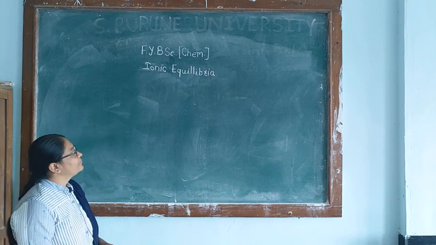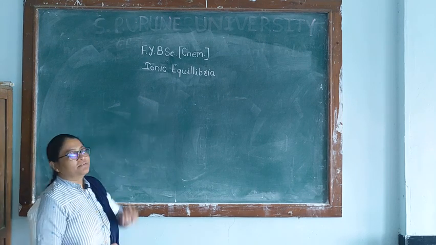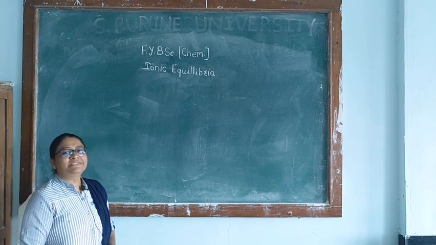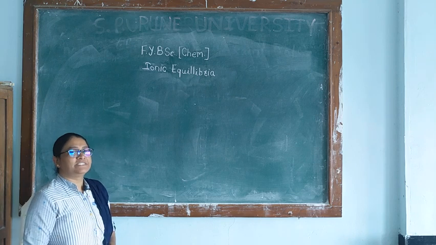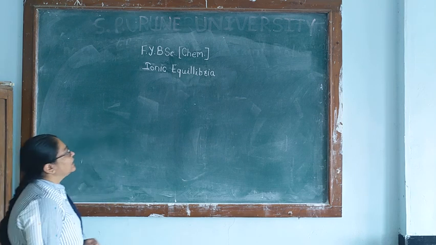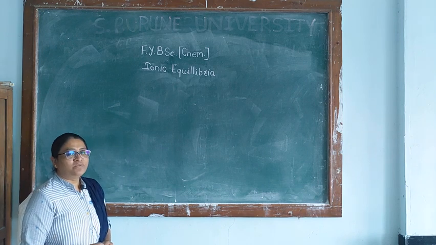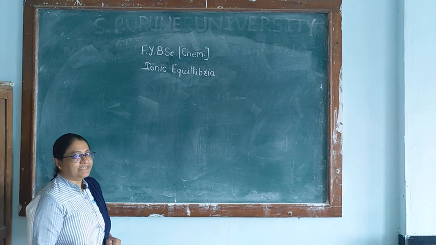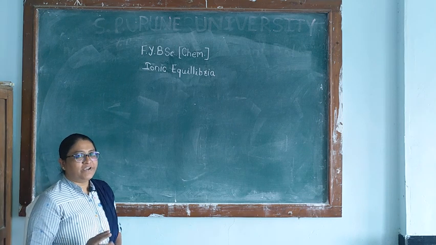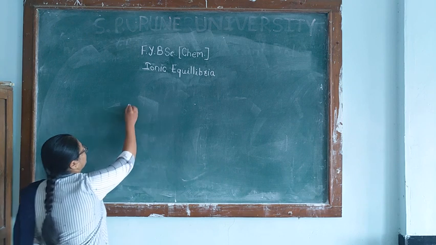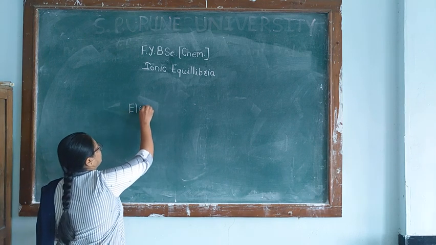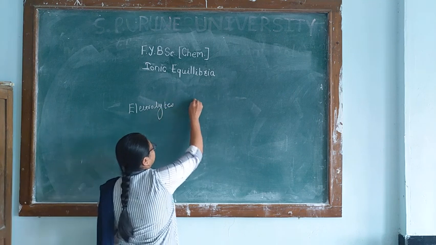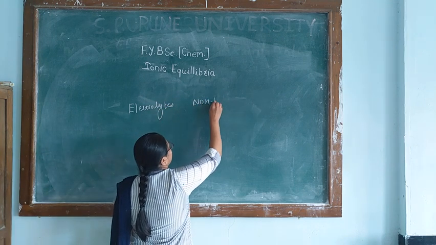Good morning, everybody. Today we are starting with one of the topics of the syllabus, Ionic Equilibria. In this topic, we will be studying the different ionic substances which are in equilibrium. Basically, on the basis of their capacity to conduct electricity, they are classified into two classes. The first class is called the electrolytes and the second is called the non-electrolytes.